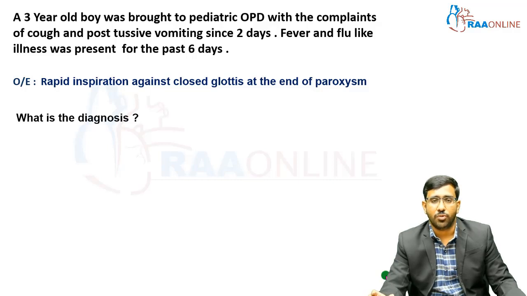Whenever we talk about this particular infection, there are 3 particular stages. The patient is going to have an acute catarrhal phase, where the patient experiences fever, cough, and something called flu-like illness. After that, the patient will go into the paroxysmal phase, where there is severe cough associated with post-tussive vomiting. And after that, the patient will go into a convalescent stage. So here the patient had the first stage, the catarrhal phase, and now the patient is presently in the paroxysmal stage.